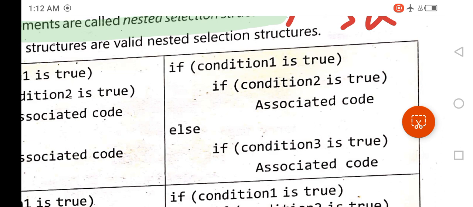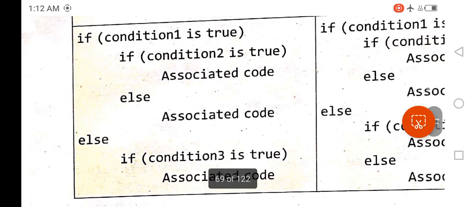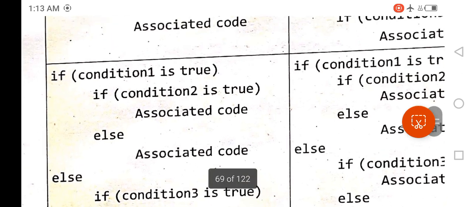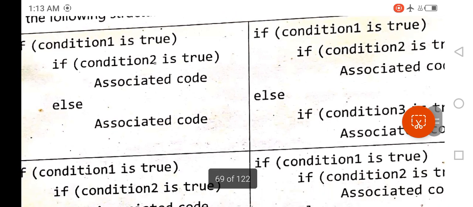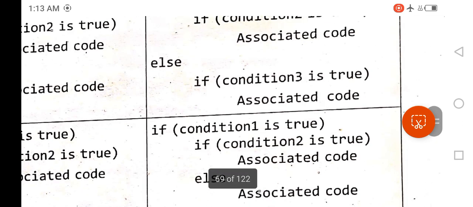If condition 3 is true, then the associated code will be executed. Here if the condition 1 is false, then condition 2 will not be checked and the control will be moved after the statement next to else keyword. Here is the third one, which is also as the first two syntaxes with little difference, and here is the fourth one with little modification.